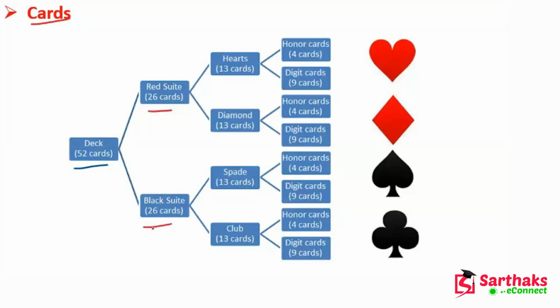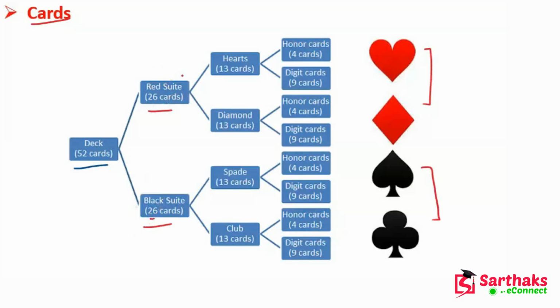The two most important categories are red cards and black cards. Now red cards and black cards are also divided into different categories. In red cards there are a total of 26 cards, and in black cards there are also a total of 26 cards.